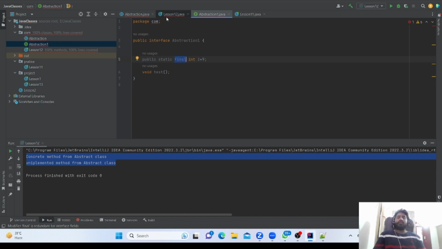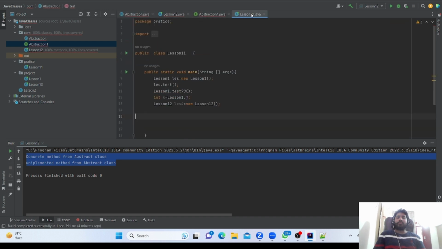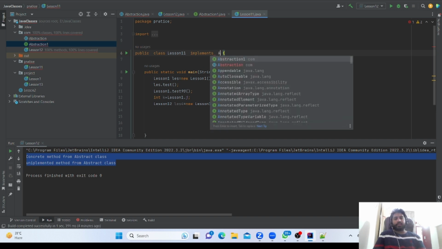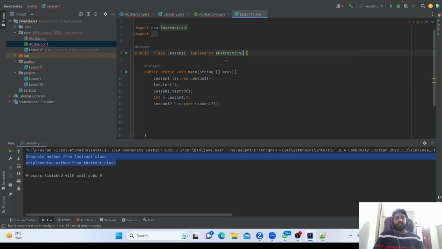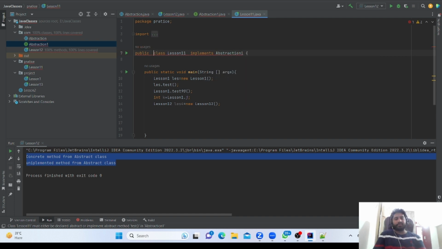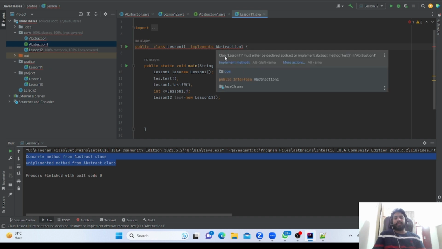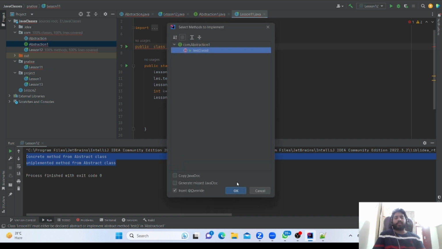Now if I want to implement those methods, what you have to do is implement interface abstraction one. For now we are seeing the class must either be declared abstract, then it will work, otherwise we need to implement the method. So we are implementing the method.